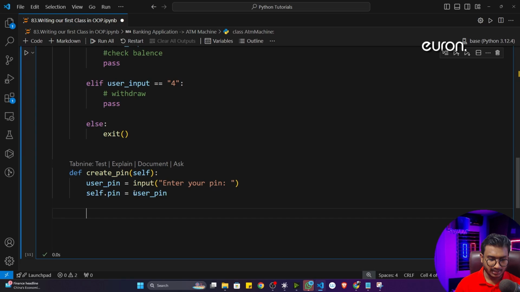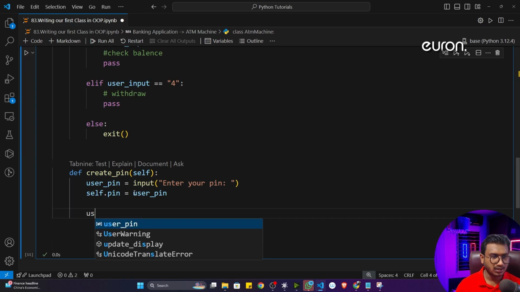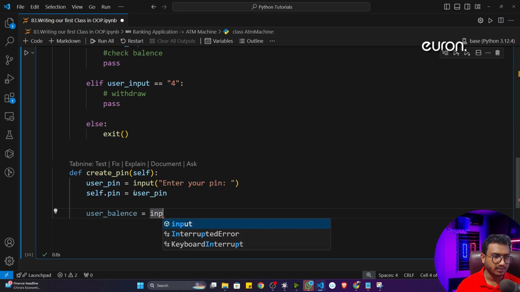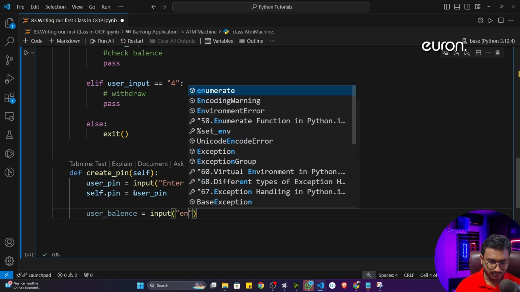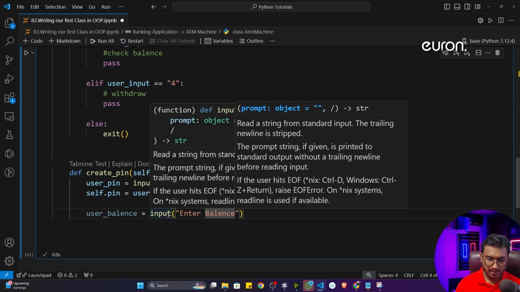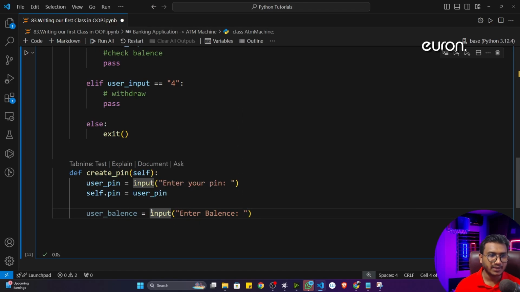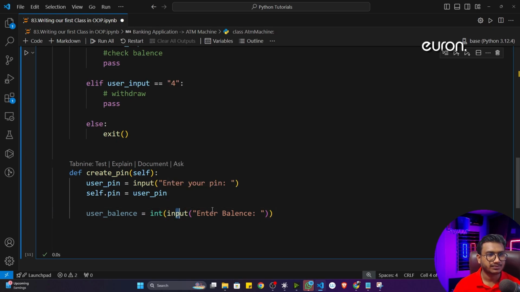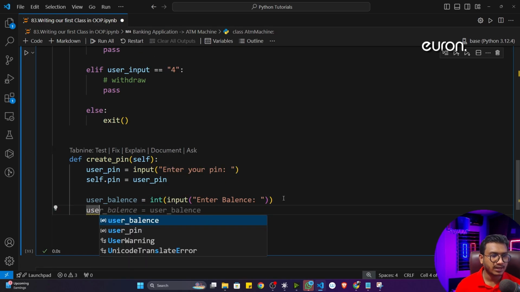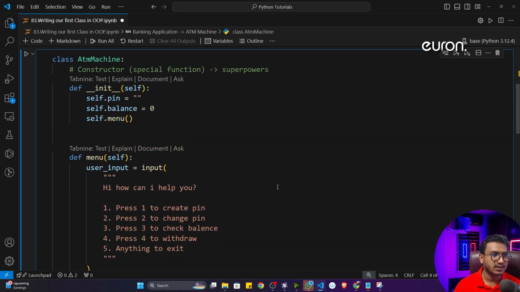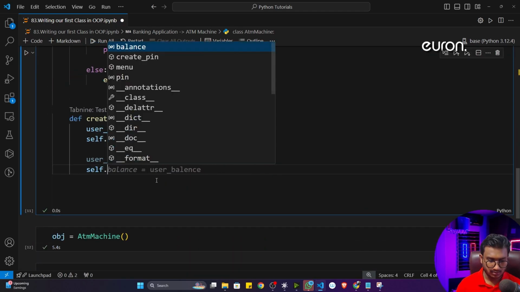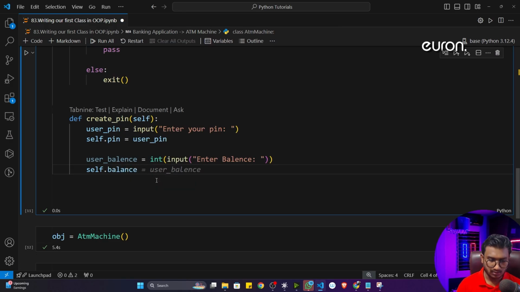So here I will take another input. I'll write user_balance is equal to input, and I will ask, enter balance. And I think you know balance should be an integer type of data, so I'll convert it to an integer. Now I will simply store the balance inside my balance variable. So I'll write self.balance is equal to user_balance.